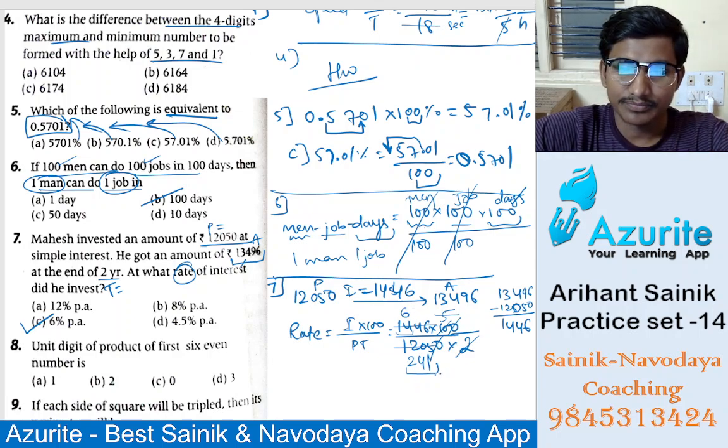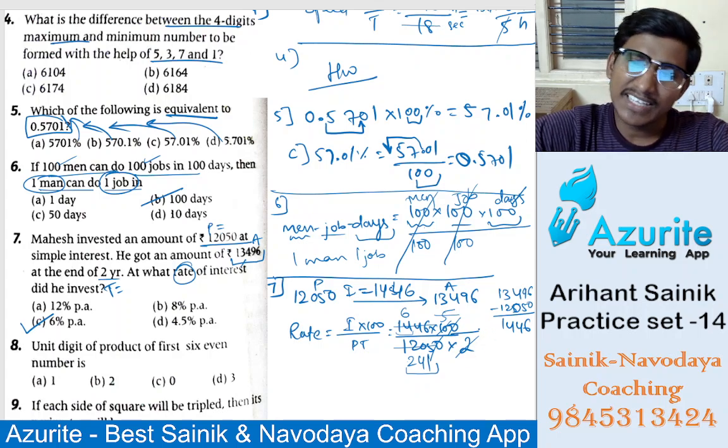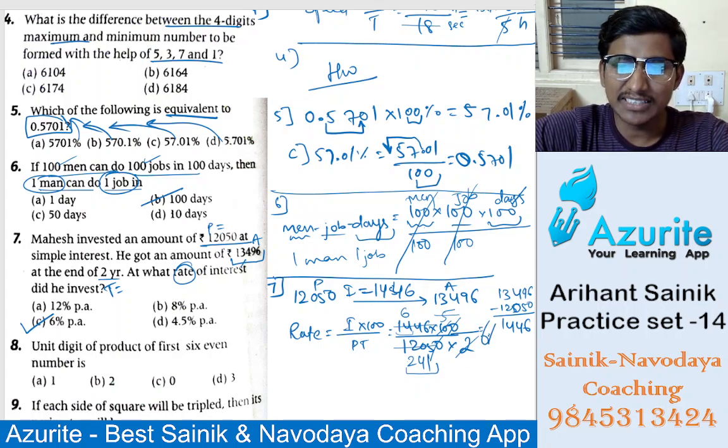Cancellation, it will divide exactly. 6%, exactly. 6% is the answer. Okay? Good.